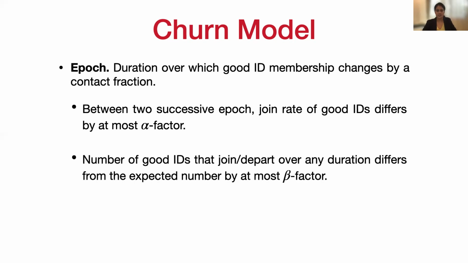The second parameter defines the smoothness of good ID churn within an epoch. To this end, we assume that the number of good IDs that join or depart over a duration within an epoch differs from the expected by at most a beta factor. Note that this still allows for exponential churn of good IDs.